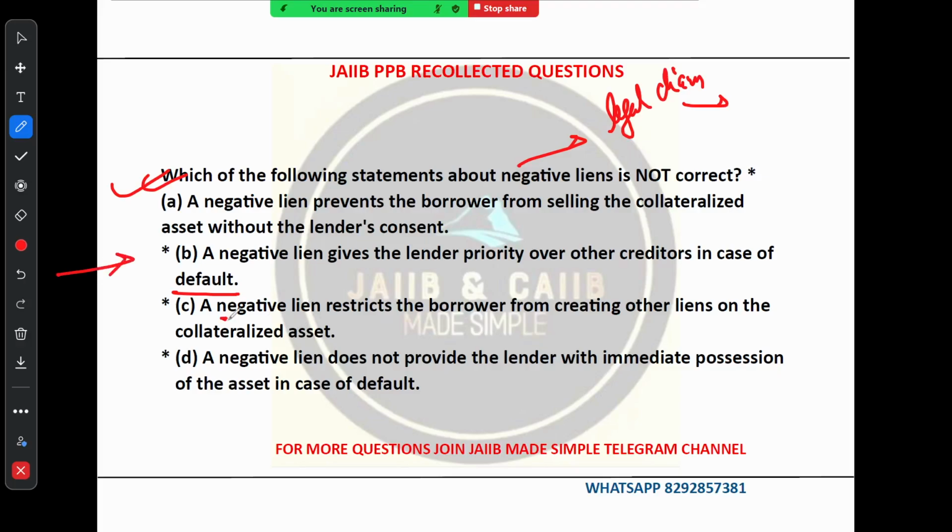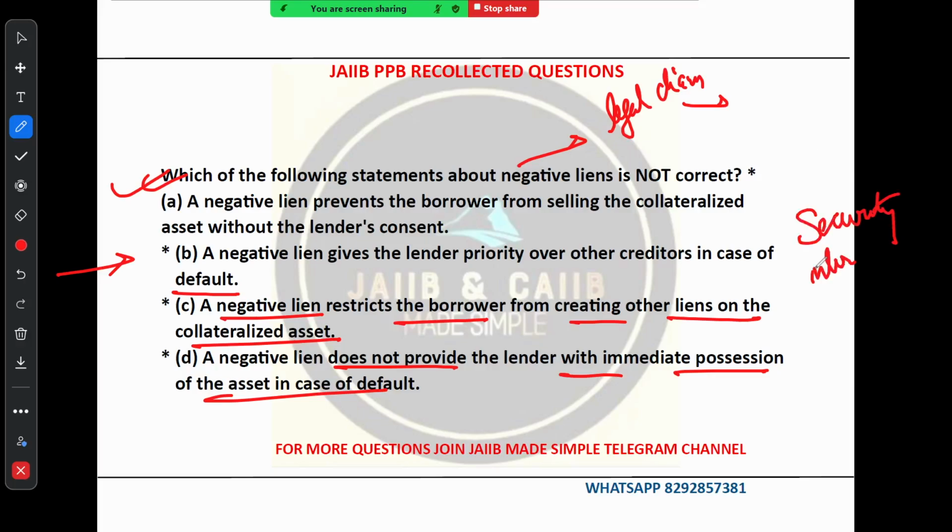Option C says a negative lien restricts the borrower from creating other liens on the collateralized asset. This is correct. A negative lien prevents the borrower from further encumbering the asset. Option D says a negative lien does not provide the lender with immediate possession of the asset in case of default. A negative lien is a security interest, not a possessory interest. These are two different things. The lender typically needs to take additional legal steps to get possession of the asset in case of default. So this is the key point.